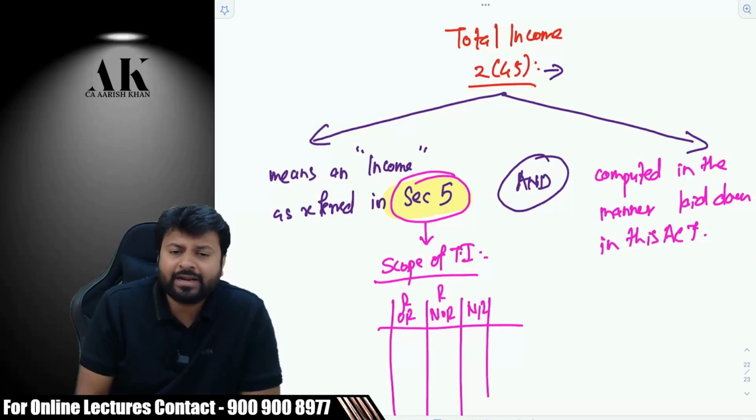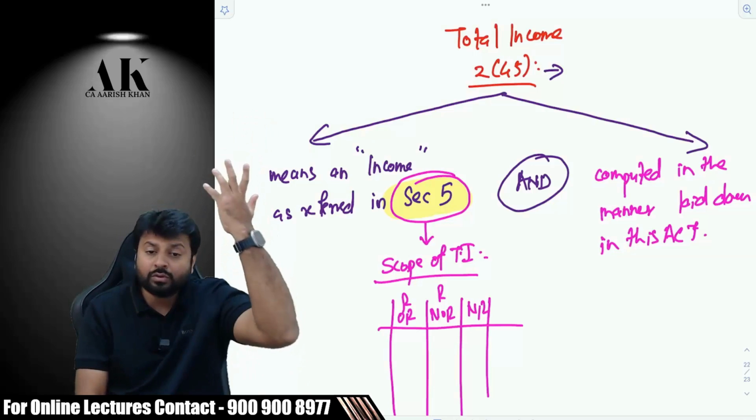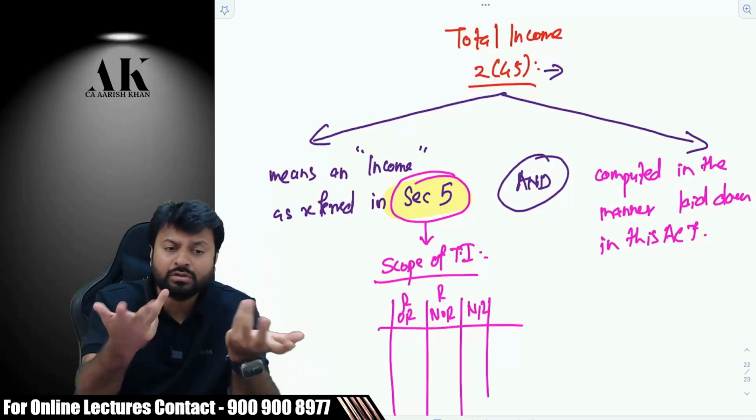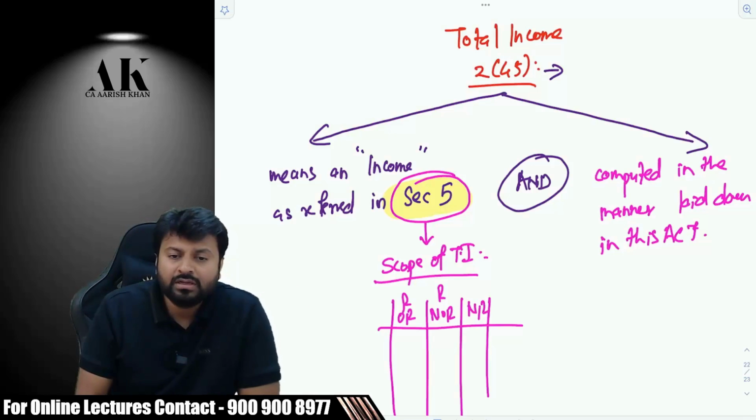But the point I am trying to say is, when somebody asks you what is total income, never ever say that 5 heads of income. That is how you compute. But first, before that, you need to understand what to compute. What to compute? Do we have the right to compute all the salaries, all the PGBPs, all the capital gains, all the IFOs, all the house property of the entire world, irrespective of the residential status? Do we have that right?